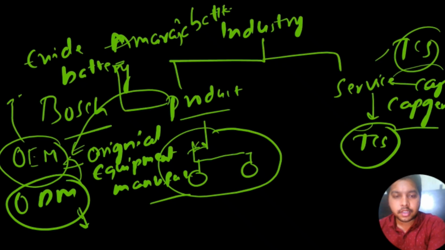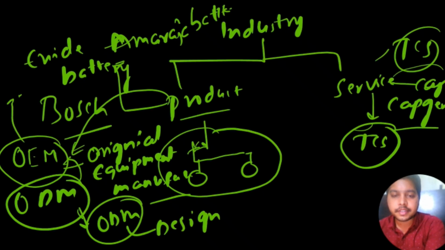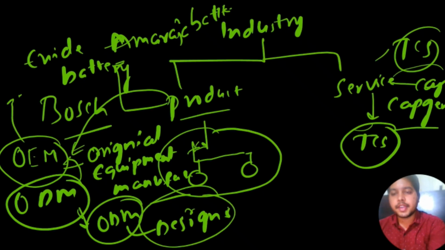Then ODMs. ODMs are the companies that majorly have their own designs. A few times I have only a design, and I can't afford a manufacturing plant, so I can't manufacture my car. At that time I go to the OEMs, give my design, and they help create that product I want to make, right? So basically the difference is that ODMs are the design part, and OEMs are original equipment manufacturing.